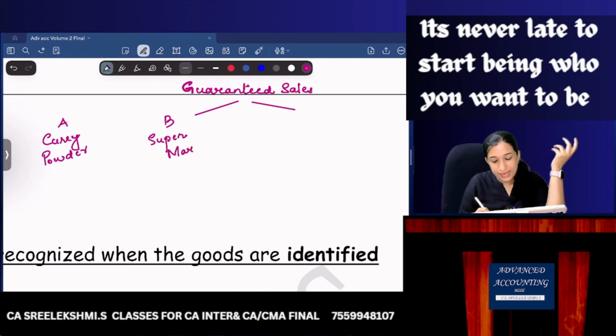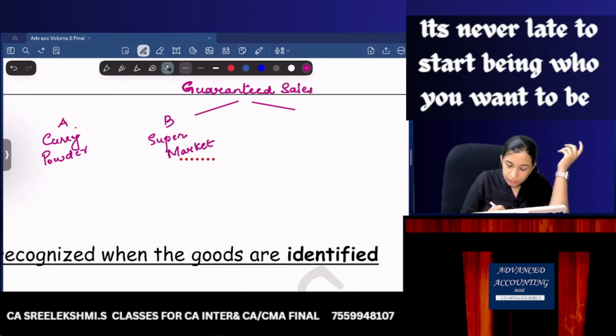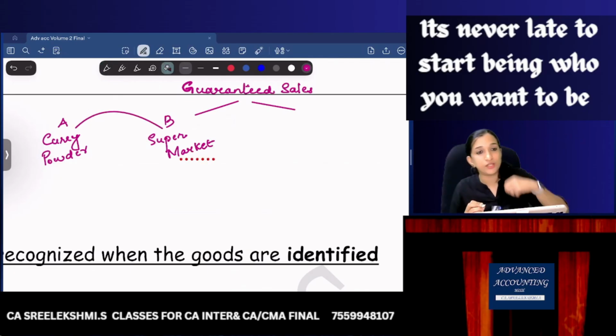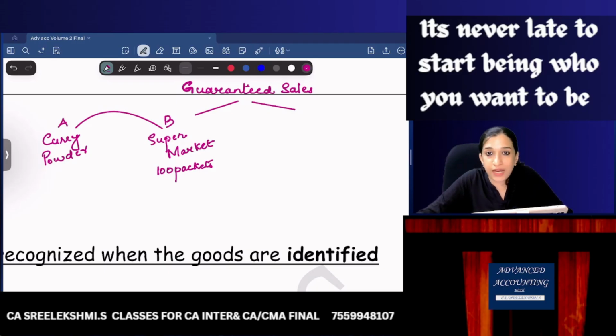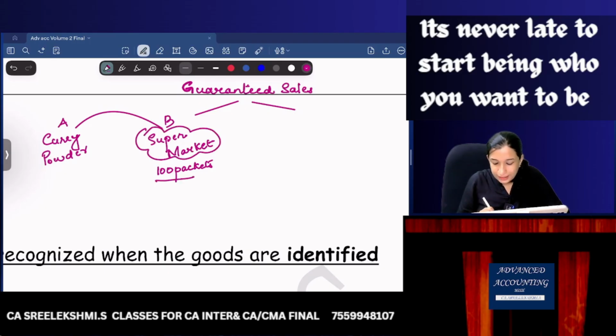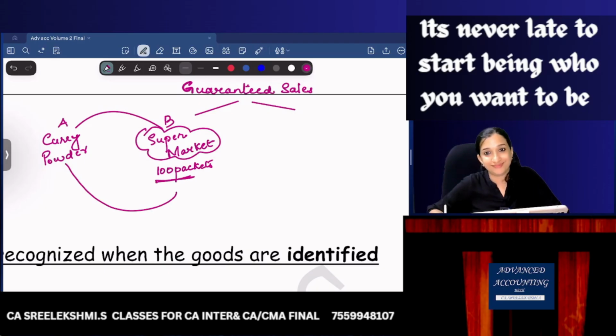What seller A has done is supplied some curry powders to the supermarket and guaranteed the sales. They transferred 100 packets, and now what they are telling us is the sales will be completed in 3 months. They are guaranteeing the supermarket will be able to sell these 100 packets in 3 months. If not, they will take it back.